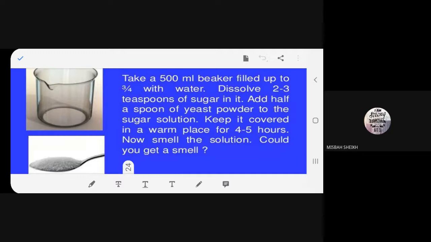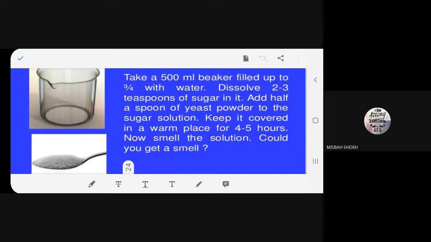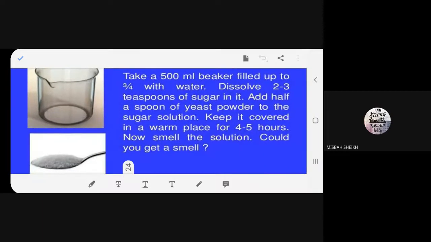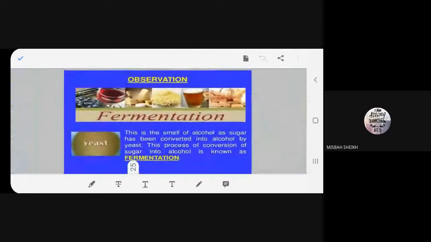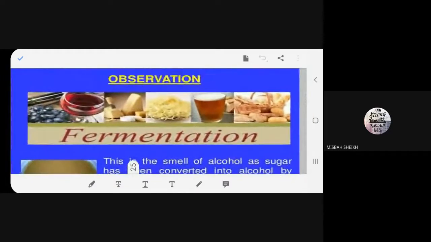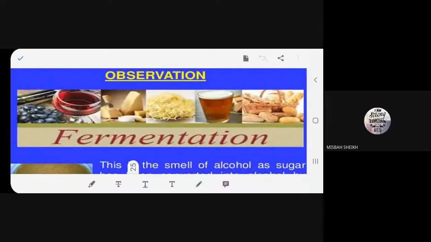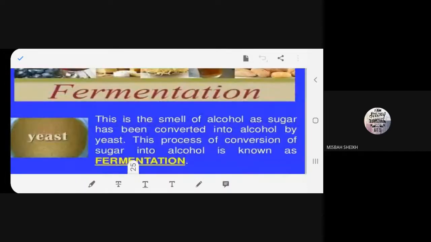For how many hours? For 4 to 5 hours. We just keep it like that. Now, just open it up and smell it. What will you see? What will you feel? You will see that the fermentation has taken place. Am I right? You feel the smell. You can have the smell of alcohol. Read, beta.